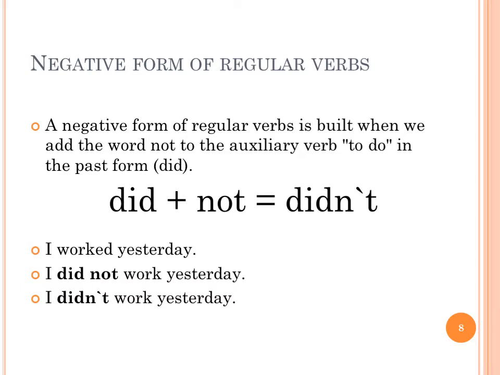For example, I worked yesterday. Negative form: I did not work yesterday, or I didn't work yesterday. In spoken language, we often use I didn't work yesterday.